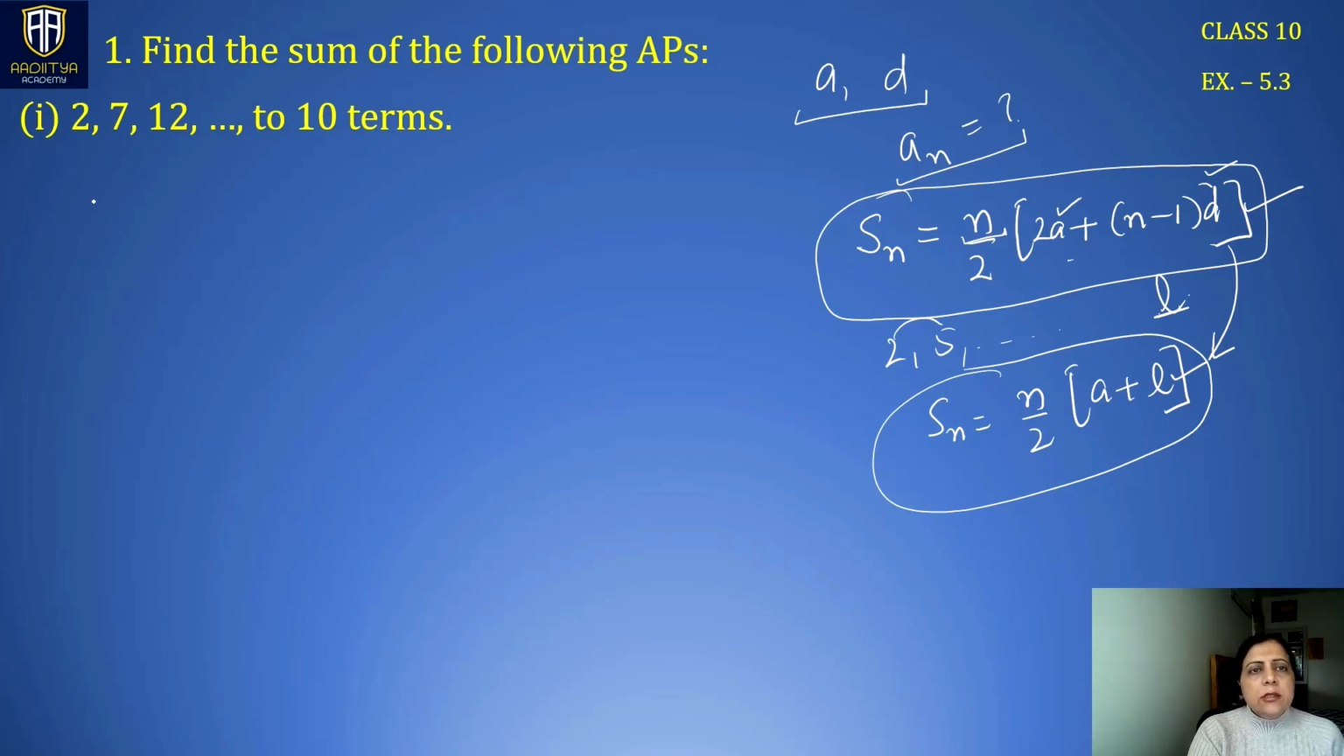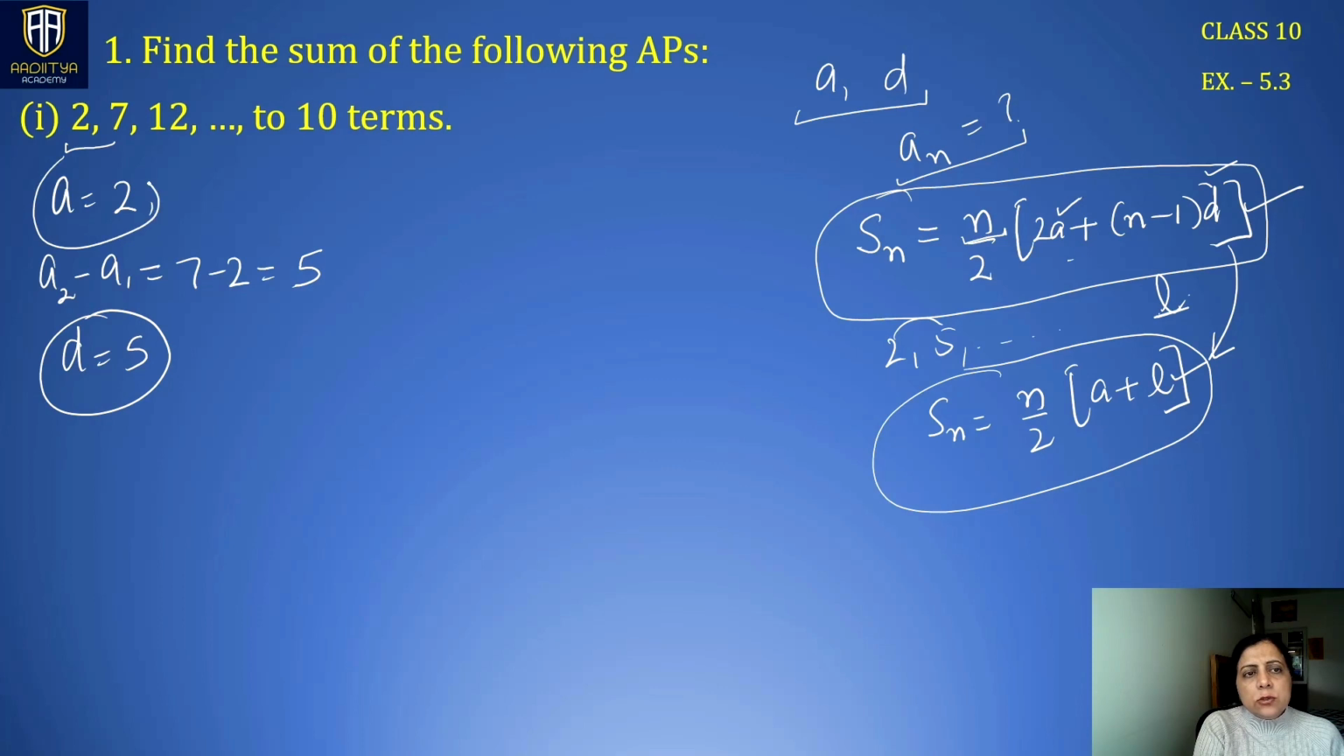The question says, find the sum of the following APs in which the first term is 2. In this case, to find d, a2 minus a1 is 7 minus 2, that is 5. So d is 5 and a is 2. These are the two basic things given to us. Now we are asked to find the sum of n terms, where n here is 10, so the sum of this sequence to 10 terms. I am directly applying the formula.